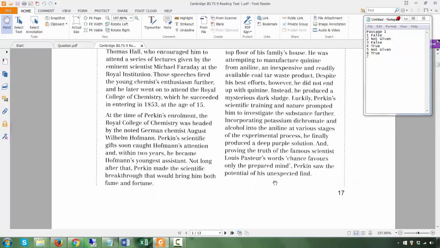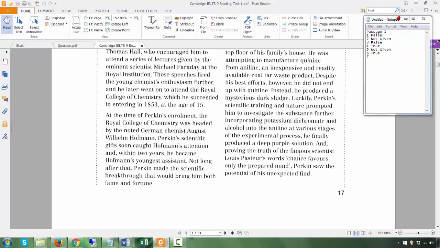Perkin was inspired by the discoveries. Was he inspired by the discoveries? It doesn't say here. It says proving the truth that chance favors the prepared mind.